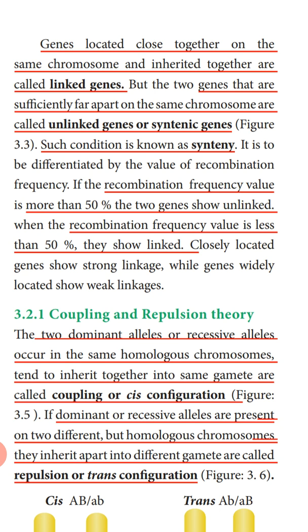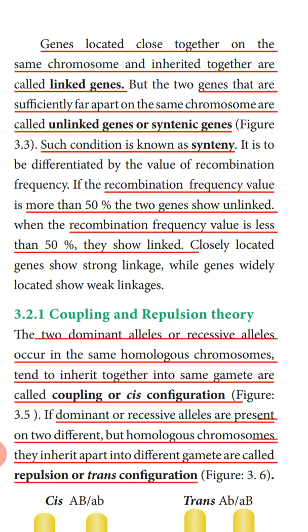From this we can calculate the recombinant frequency. If the recombinant frequency value is more than 50%, that means the genes are unlinked genes.